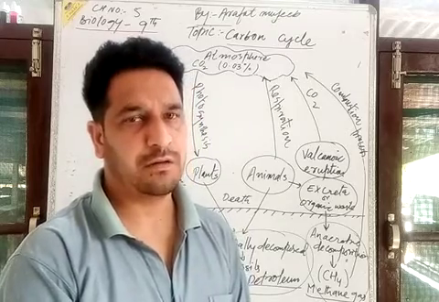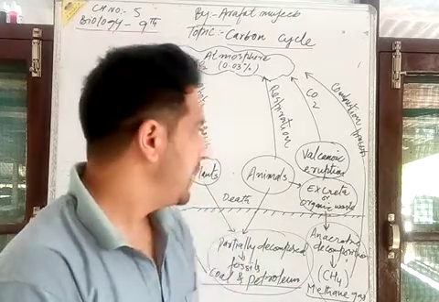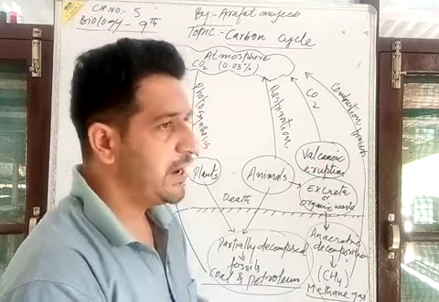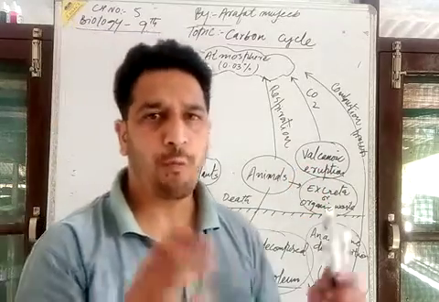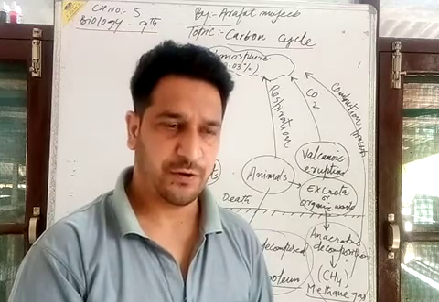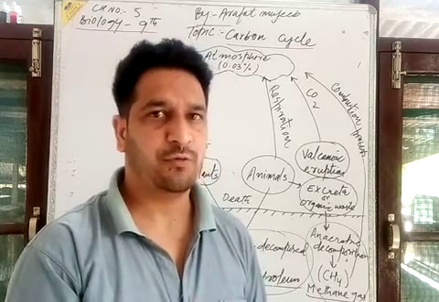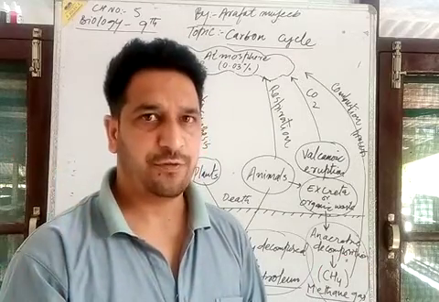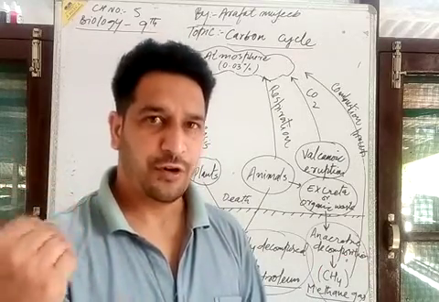There are ill effects of global warming. Now, forest fires, volcanic eruptions, and sometimes open burning of organic waste, we burn wood, charcoal, forest products.